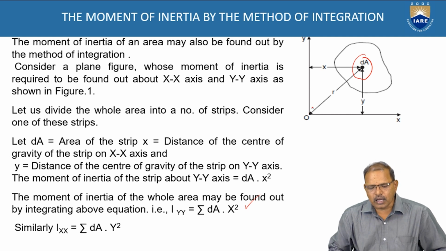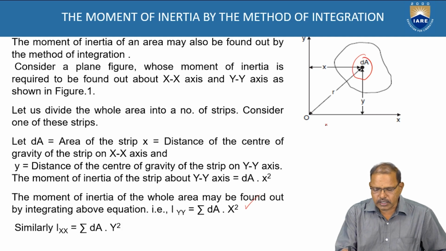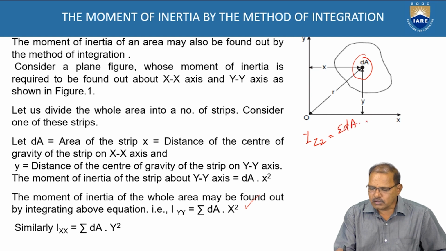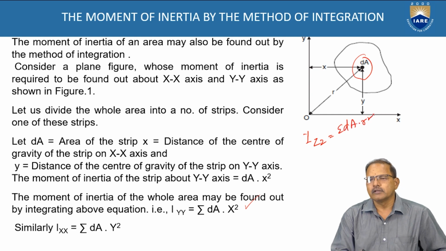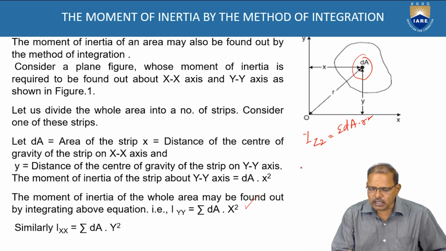Izz is equal to sigma of dA into r square. But according to the geometrical conception, sigma dA into r square is equal to sigma dA x square plus sigma dA y square.